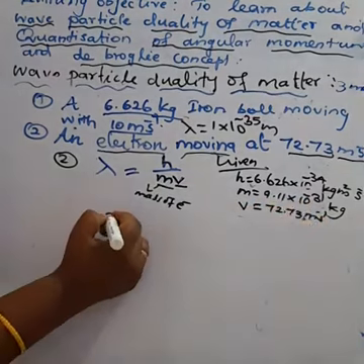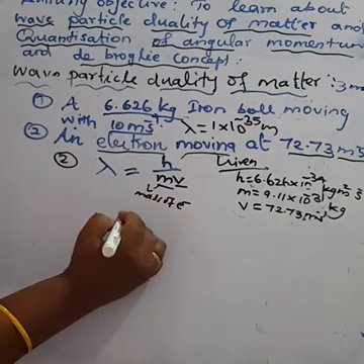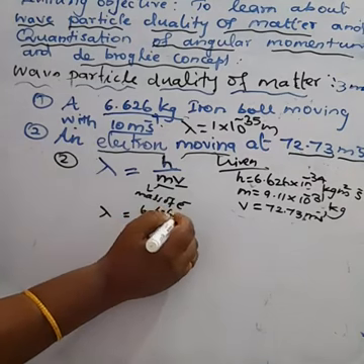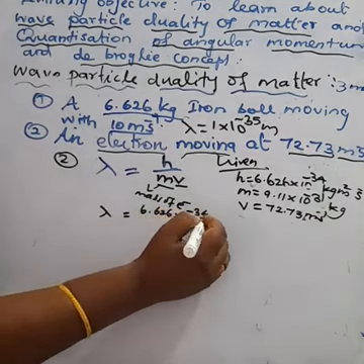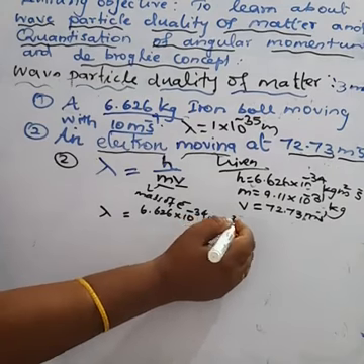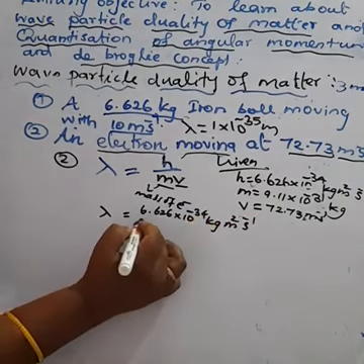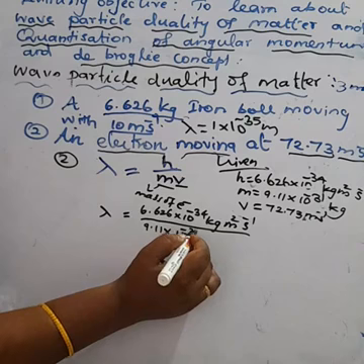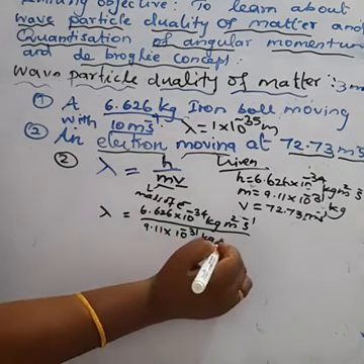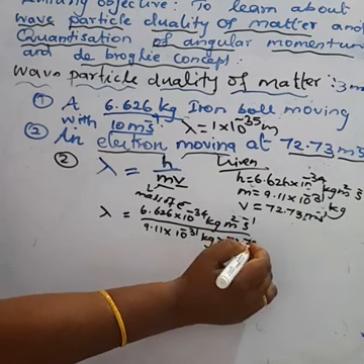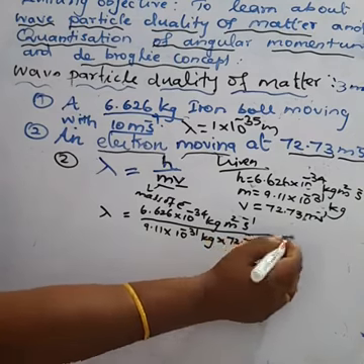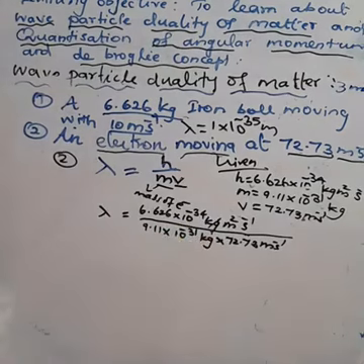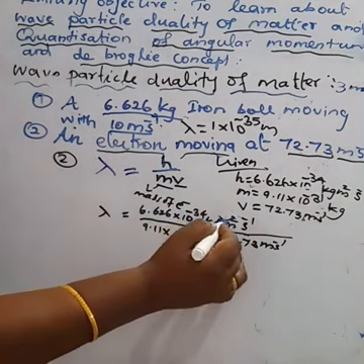Lambda is equal to h, 6.626 × 10^-34 kilogram meter square per second, by m, 9.11 × 10^-31 kilogram, into v, 72.73 meter per second. We can cut the units: kilogram and kilogram, meter square and meter, second inverse and second inverse.